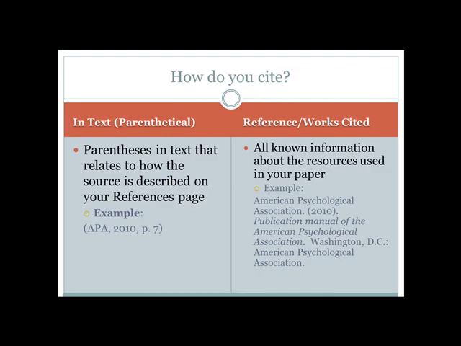Citing occurs in two ways within your paper. In-text or parenthetical documentation can be found within the body of your paper, usually at the end of the sentence where your reference occurs. This will look like an abbreviated version of the citation on your works cited or references page at the end of your paper. For example, (APA, 2010, p. 7) is the in-text citation for the book, the Publication Manual of the American Psychological Association, and specifically refers to a reference on page 7 of that book. Note that the in-text citation creates a link to the resource at the end of the paper.